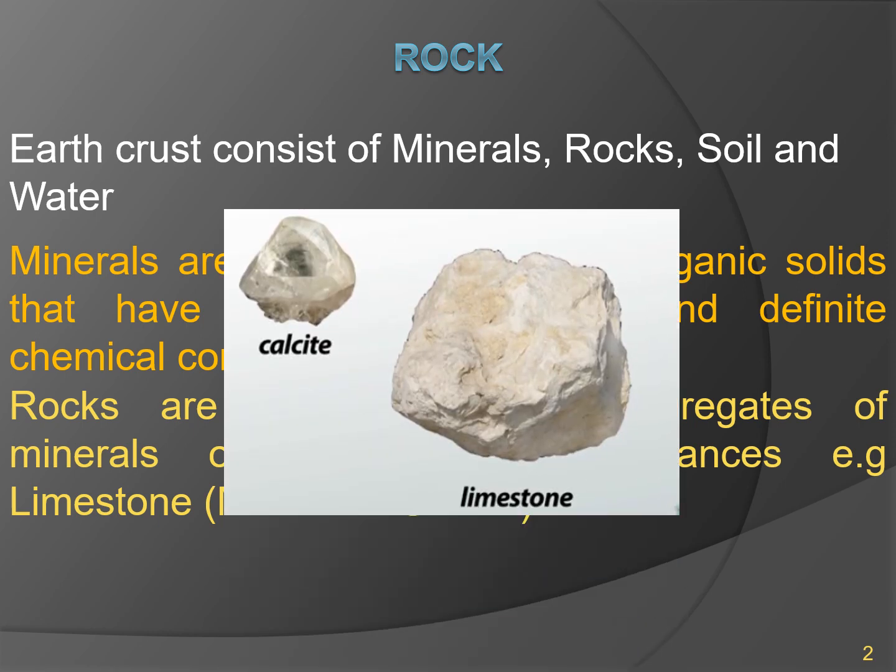So here's a picture of limestone. You can see it is a limestone rock and calcite is the mineral. It is not necessary that limestone is always composed of only one type of mineral such as calcite. You can see in the figure, there can be a combination of minerals in the limestone.